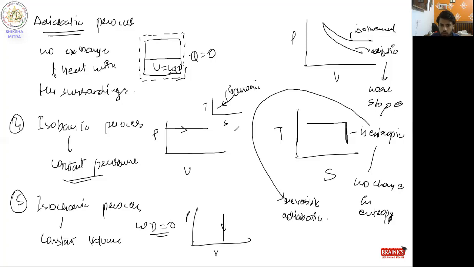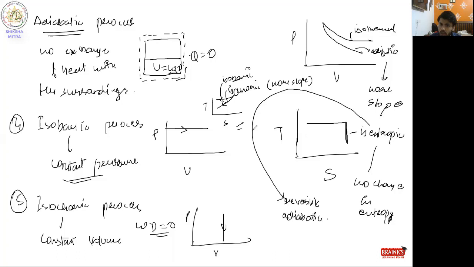I think up to this point it is clear to you. If I write this is isochoric, and this will be connected, this will be isobaric. So here, who has more slope? Isochoric has more slope. Slope-wise, just draw the isochoric as more sloped. These are important diagrams.